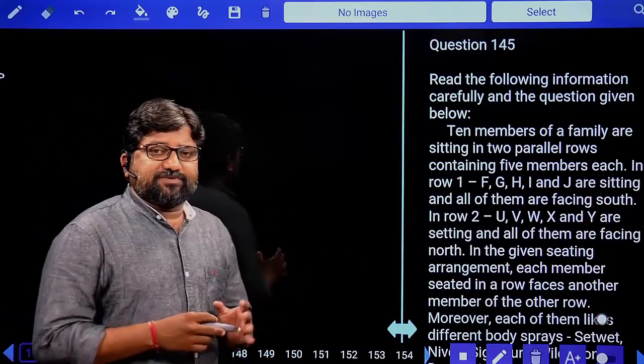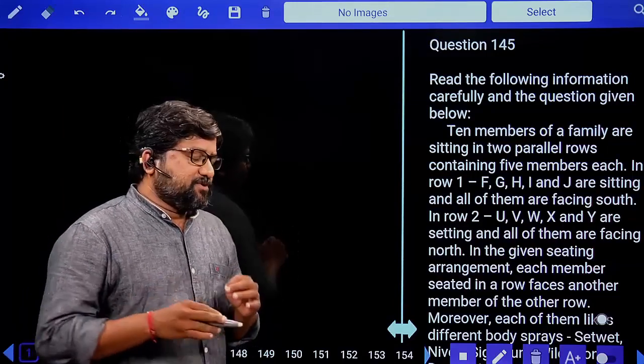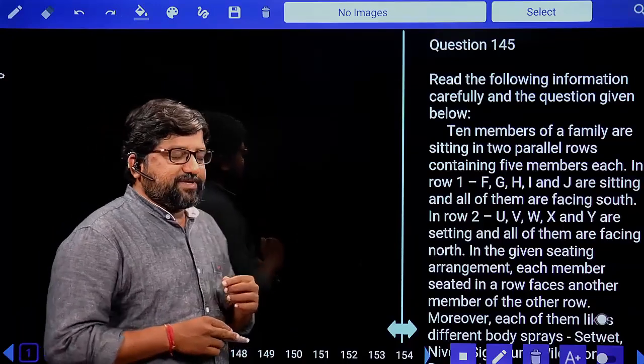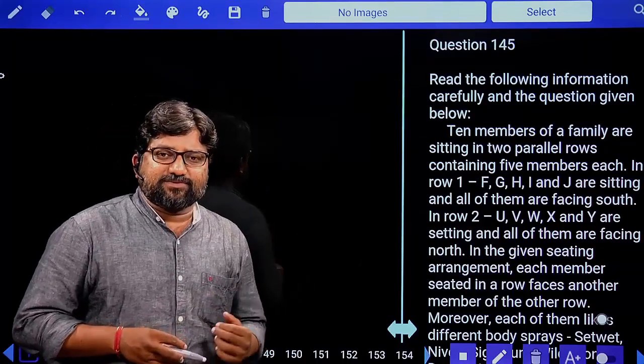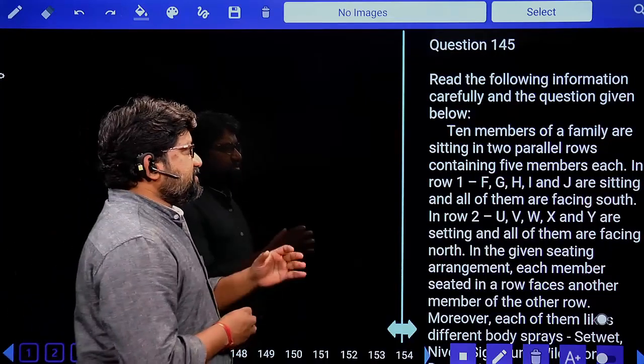I think most of the questions in this paper are based on puzzles. Don't worry, I'll tell you the easiest way of solving the puzzles, and I'll explain some different techniques which will help us solve the questions faster in the exam. First, look at this question.